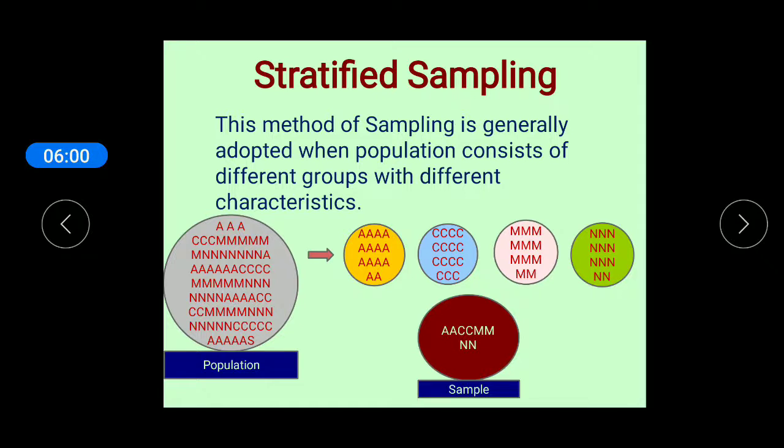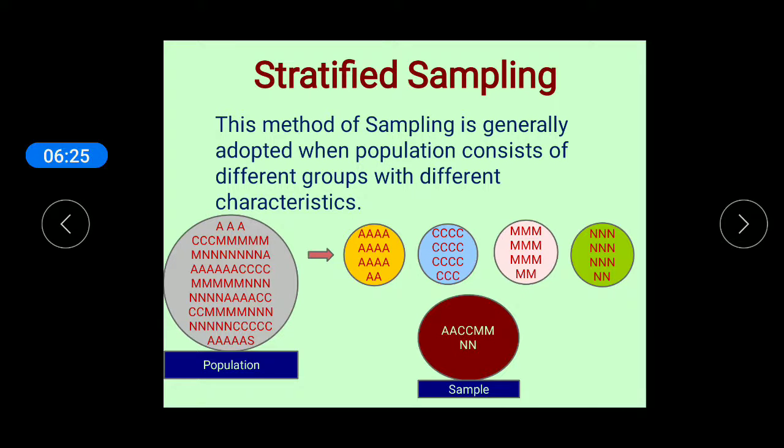Then he takes some units from every group so that he can get a sample which totally represents all the characteristics of the population.